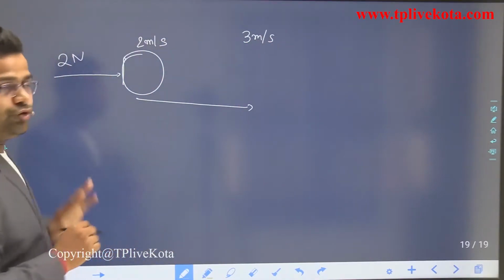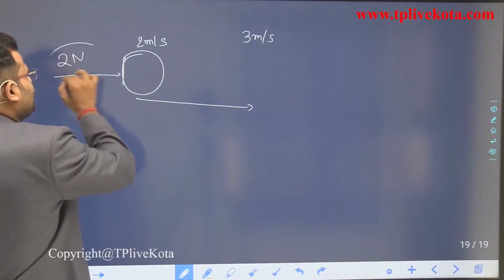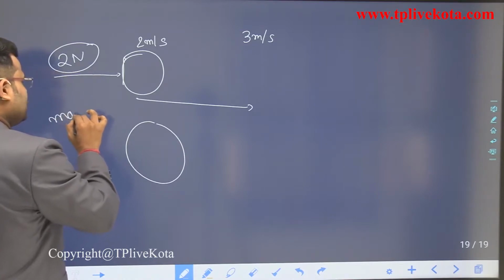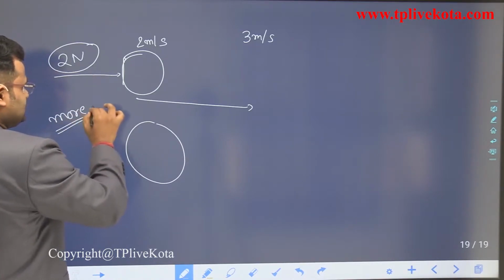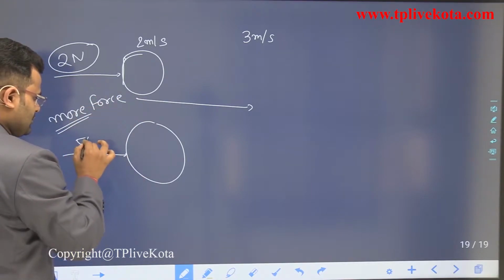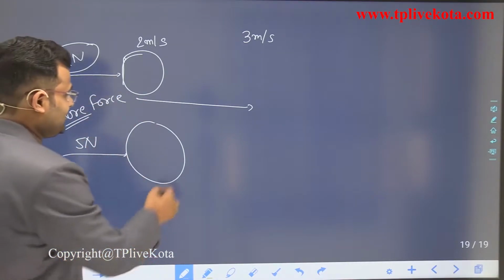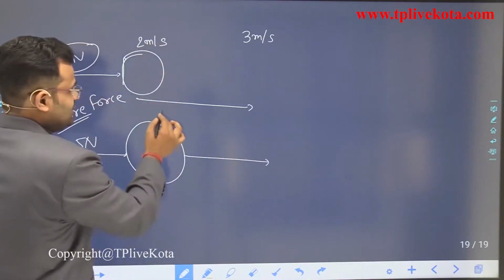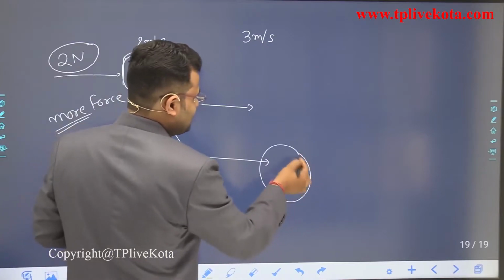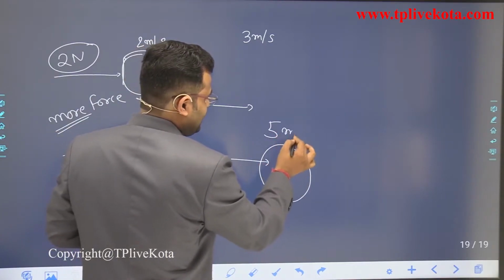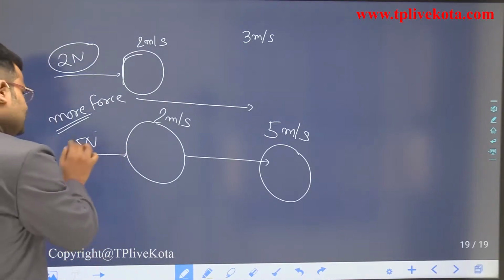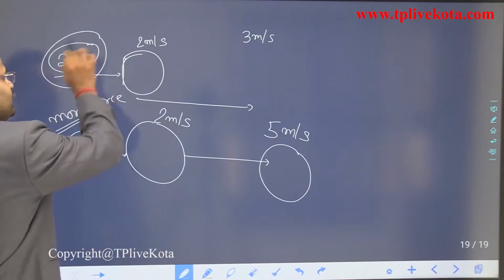Newton is the unit of force, students. If we apply more force, say 5 Newton, initially it moves with 2 meter per second, but after 1 second it moves with 5 meter per second. Why? Because here the applied force is 5 Newton, there the applied force is 2 Newton.